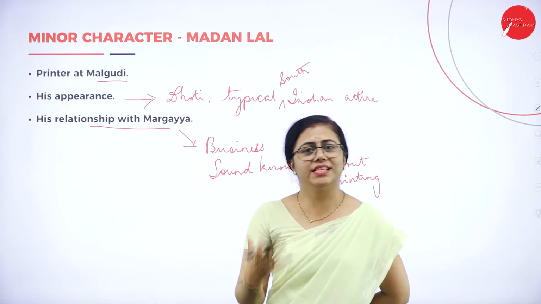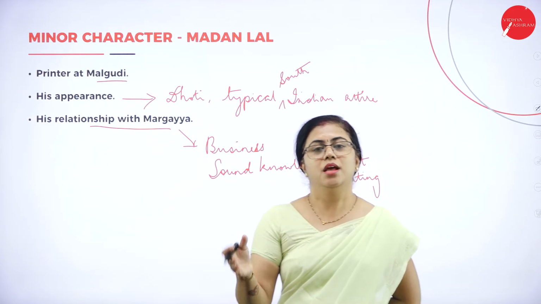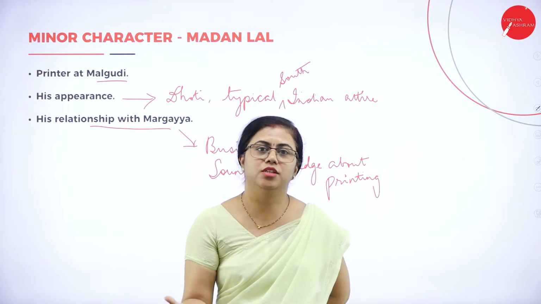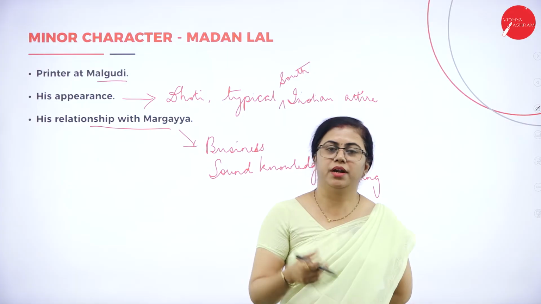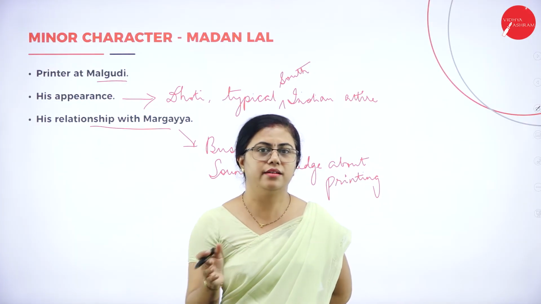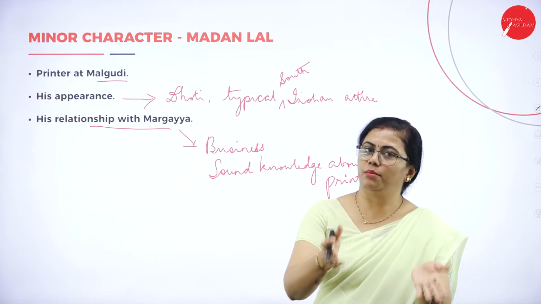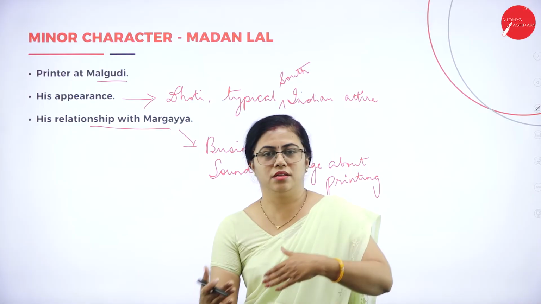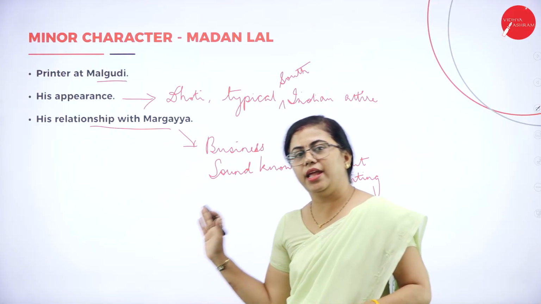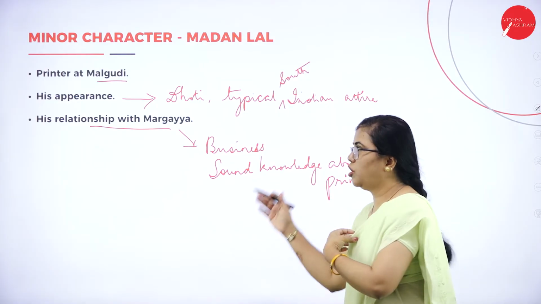He is very skeptical whether Margaya has written it, because Margaya looks so decent and he has written such a book that is about marital happiness and all. So he was very skeptical to publish, but he reads the whole manuscript and then decides to print it. Then he decides how much profit Margaya should get, the profit sharing and all he discusses. So this usually will be given for 5 marks, and it's a short answer type question.